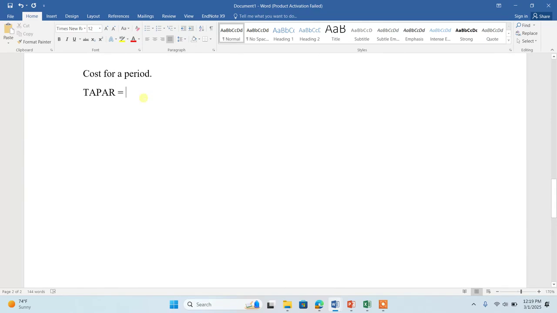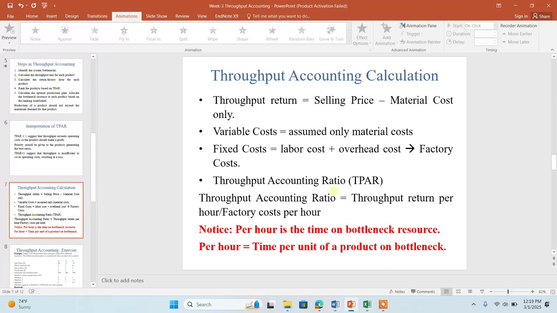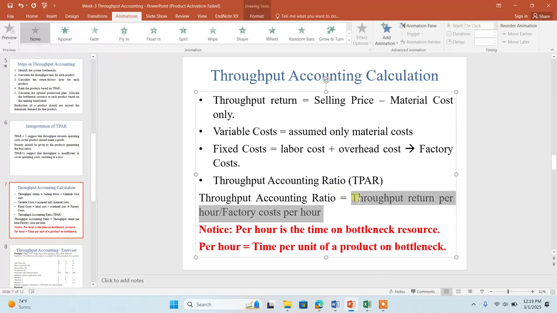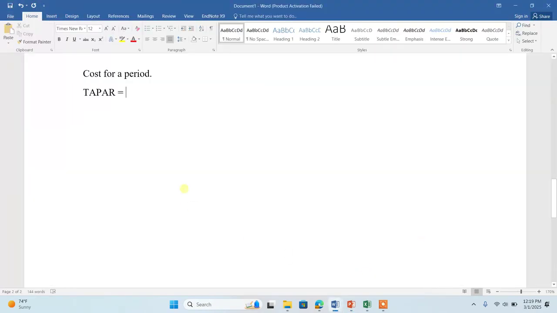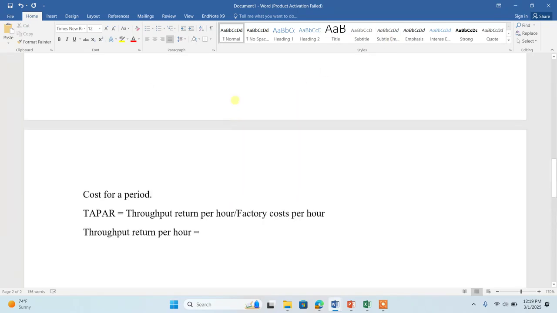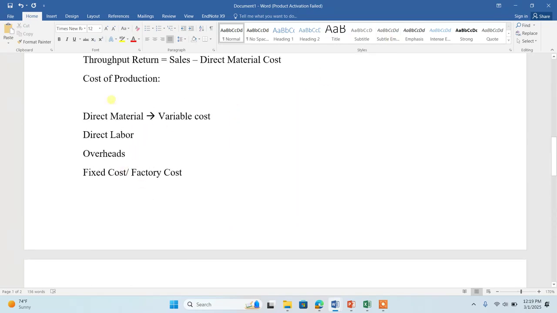So you got the formula of the throughput accounting ratio. This is the formula. Let me copy it here directly. Okay. Now the question arises: how do we calculate the throughput return per hour? We get the throughput return from sales minus direct material cost.